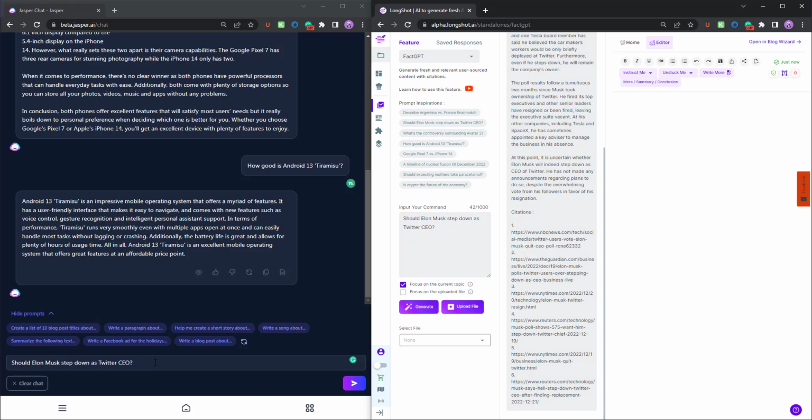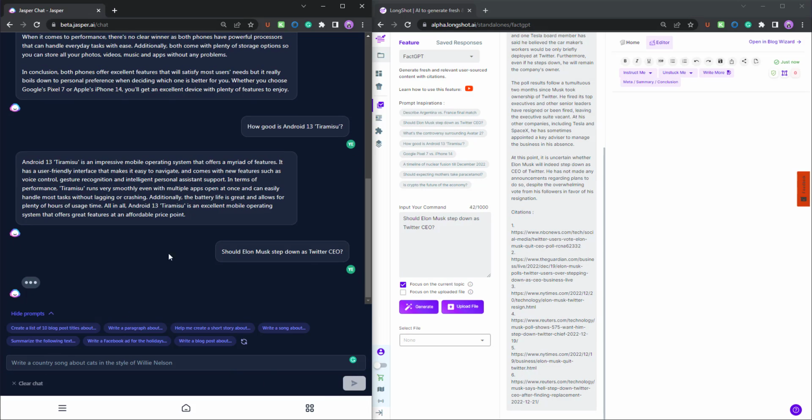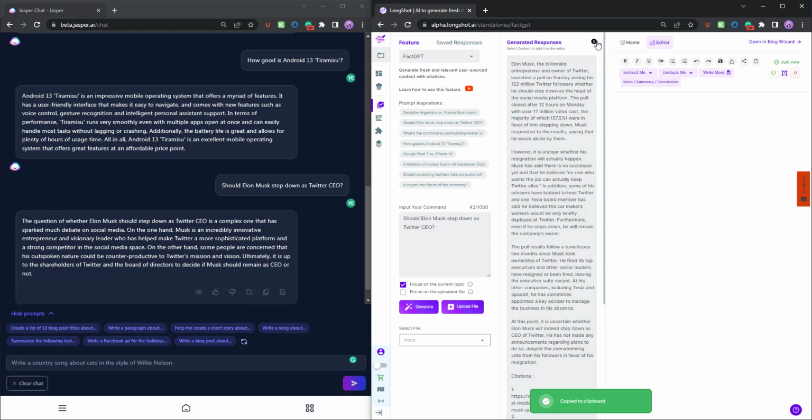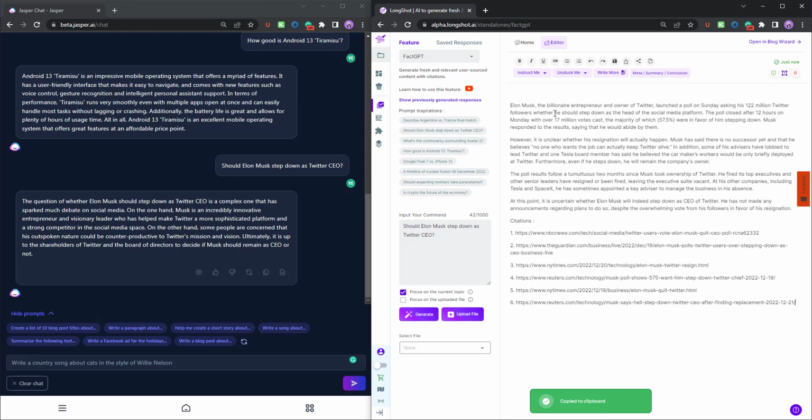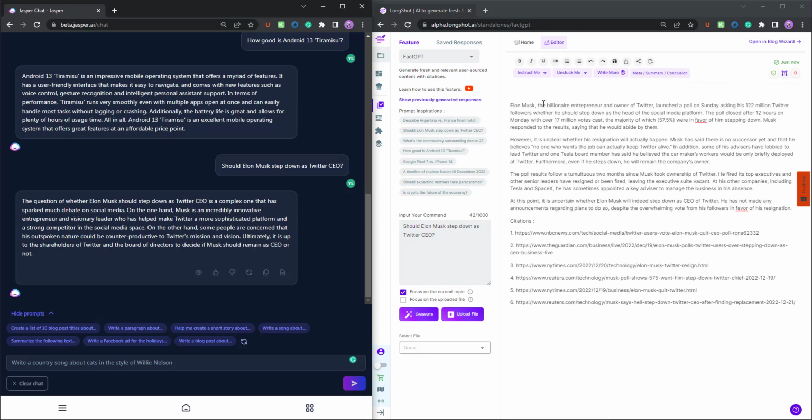So we have the results over here. Oh, let me add it over here as well. Meanwhile, you can add it to the editor. But yeah, let me just copy and paste. Looking over here, it has talked about the poll which was launched recently. Elon Musk did happen to launch a Twitter poll, right? Where he said that people will vote, and if the decision is yes, then he'll leave. So you can see the poll as well.